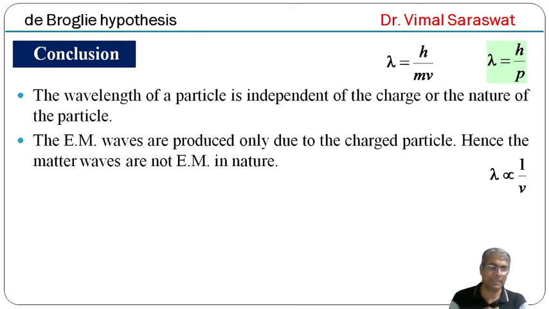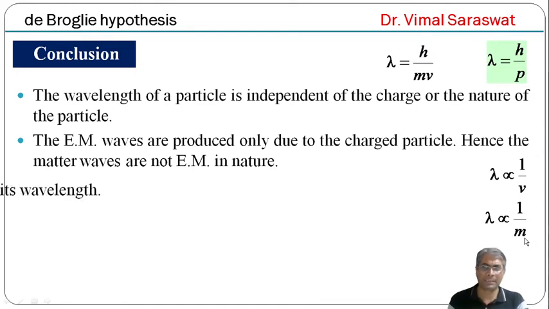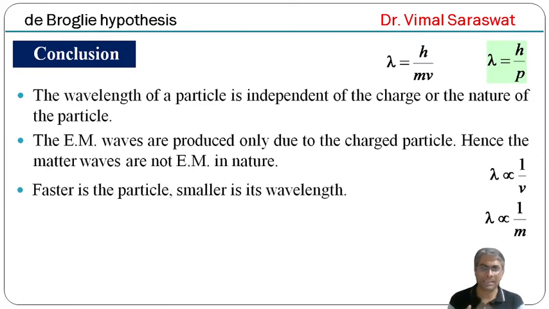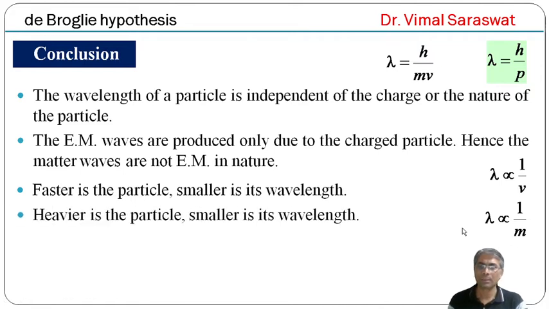Since lambda is inversely proportional to v, and also lambda is inversely proportional to mass, it means the faster the particle, the smaller its wavelength, and the heavier the particle, the smaller its wavelength.